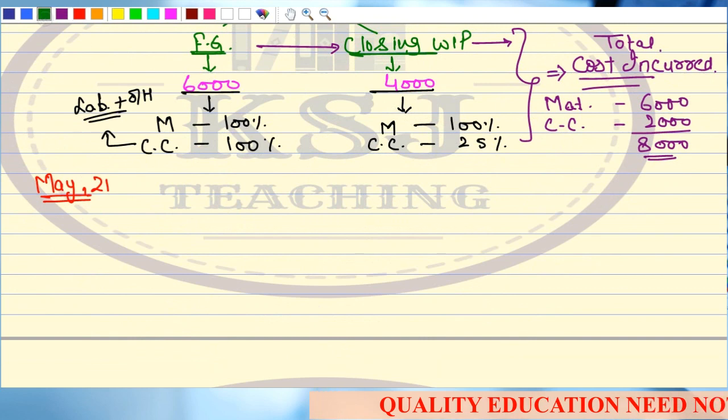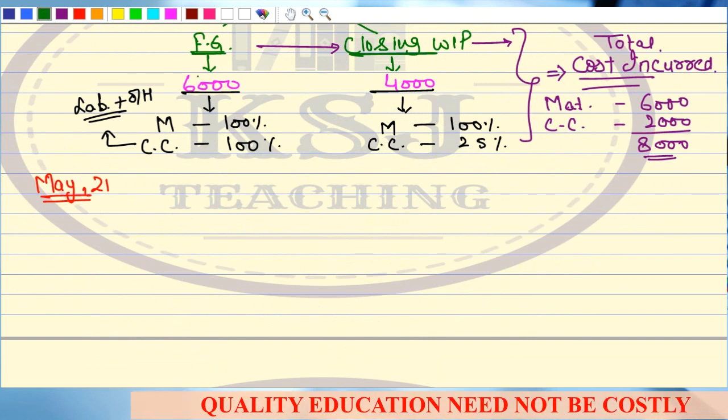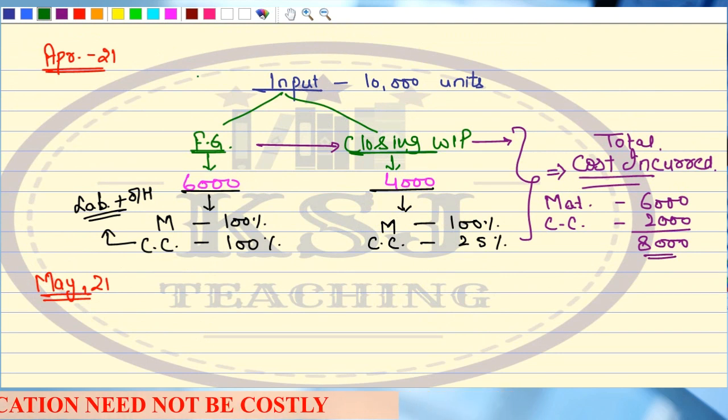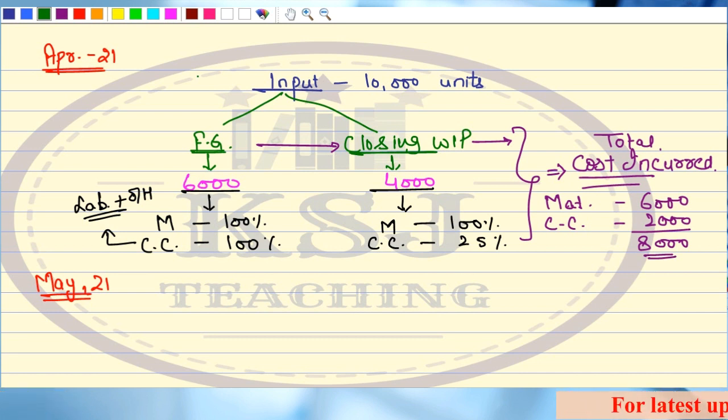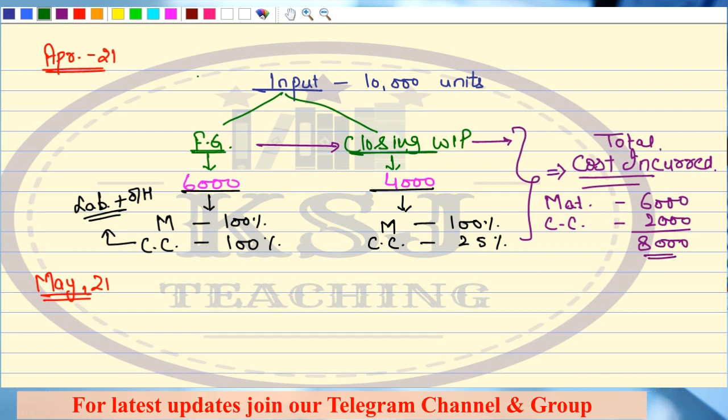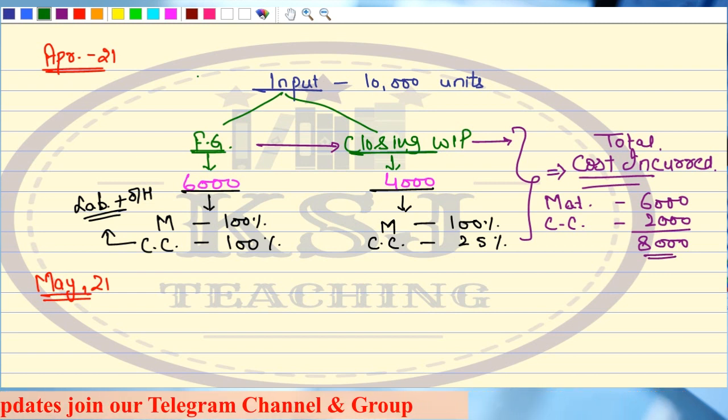Sir, in May 21, if these 4,000 units were the closing work in progress in April, that means this closing WIP will become the opening of May 21. Do you agree? Sir, this is the work pending from the previous month. So this work will obviously be completed in the next month. This will be the opening of May 21. The closing of April will be the opening of May, isn't it?